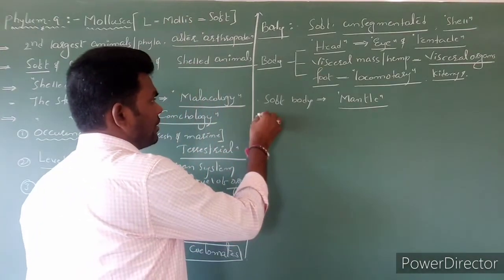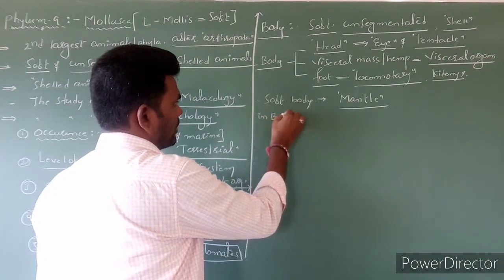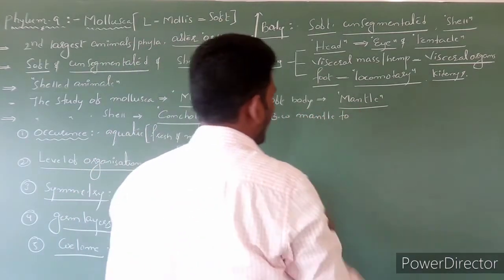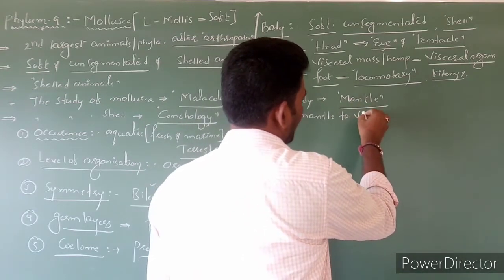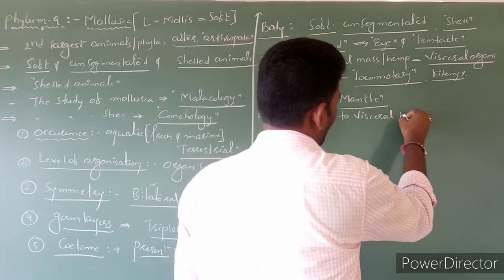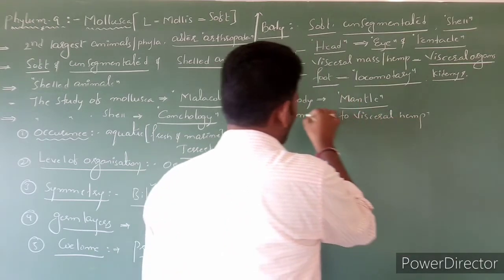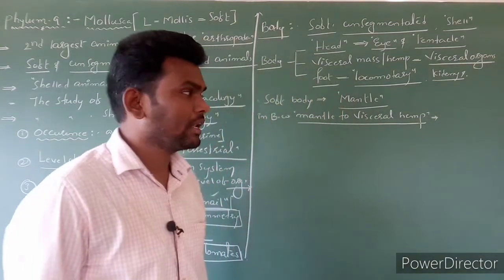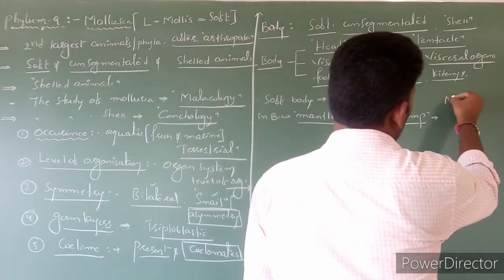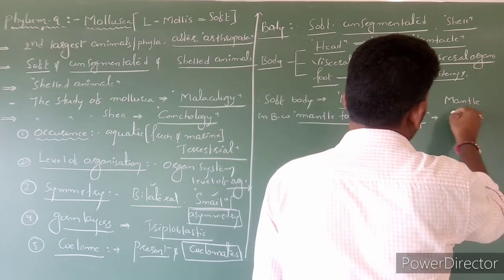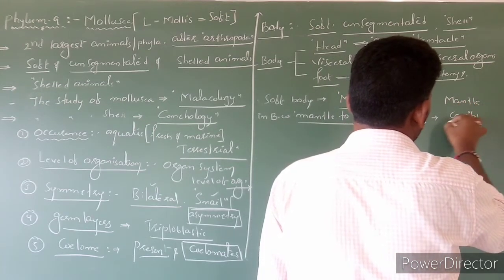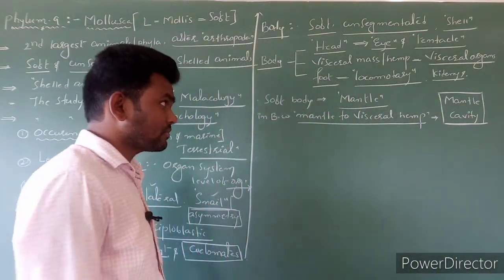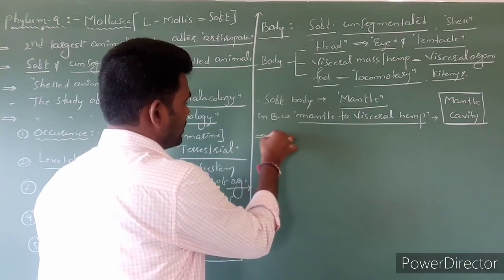Next, in between the mantle and the visceral hump, a small gap is present, which is called the mantle cavity. That is called what? Mantle cavity.